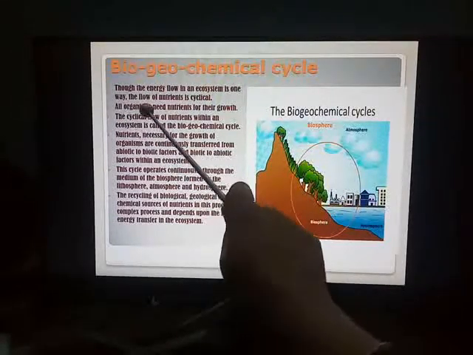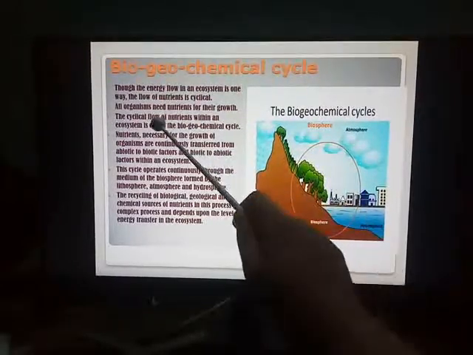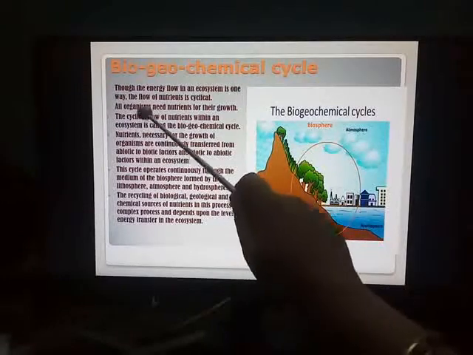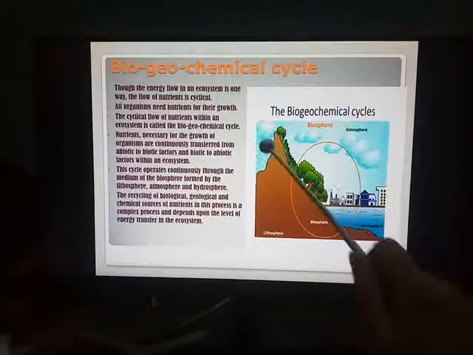All the organisms, all living organisms, they need nutrients for their growth. We as human beings, we get the necessary nutrition from the food which we eat. Similarly, even the green plants, they require food. They prepare their food. Herbivores, they require the food. Means each and every organism, including your decomposers, they need the nutrients for their growth. The cyclical flow of nutrients within an ecosystem is called biogeochemical cycle.